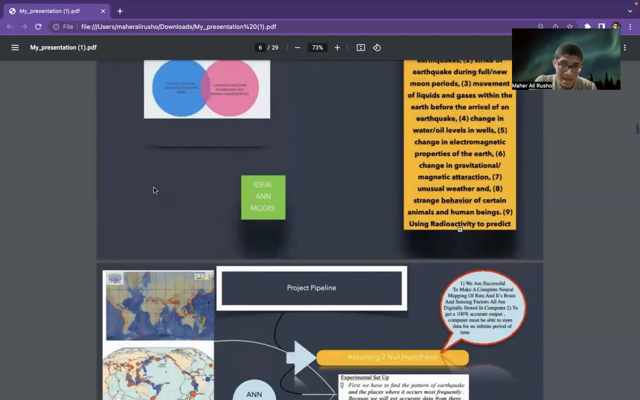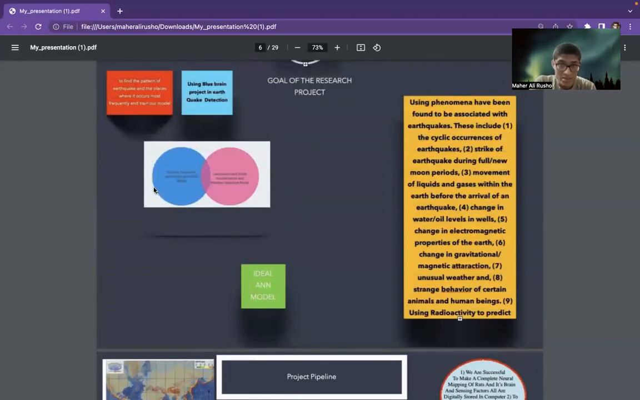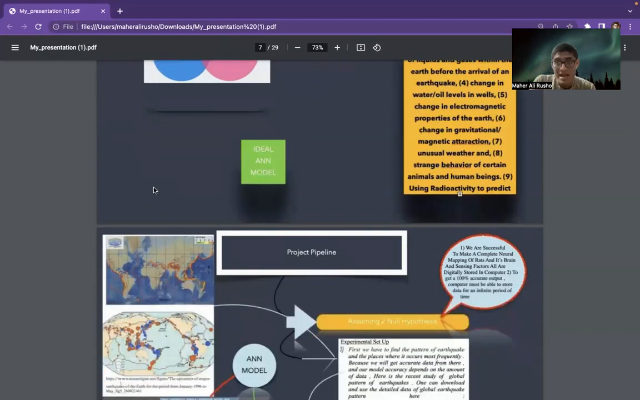Yes, they will consider all the changes and issues in pre-earthquake behaviors. This includes the cyclic occurrence of earthquakes, the strike of earthquakes during the full or new moon period, the movement of liquids and gases within the earthquake behavior, the arrival of an earthquake, and not limited to using radioactivity to predict earthquakes. But what will happen if they don't act on time? An algorithm has no value if it can't be implemented on time.